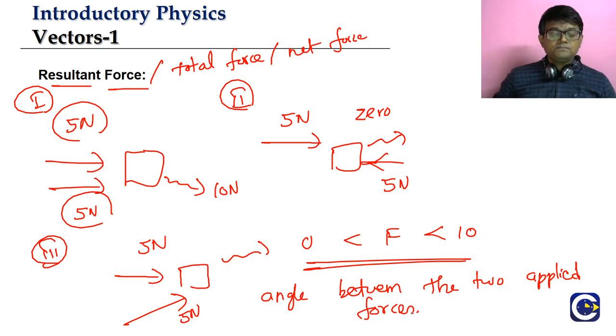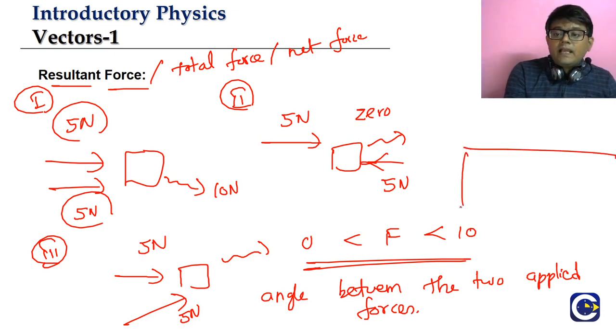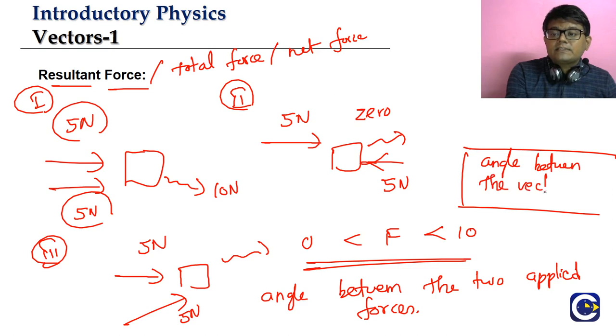In fact, in this concept of the resultant of vectors, we took the example of force, but normally the resultant of vectors will depend upon the angle between the vectors.